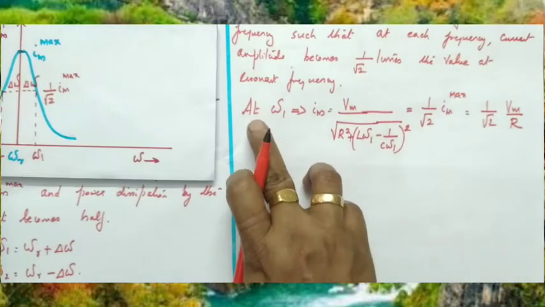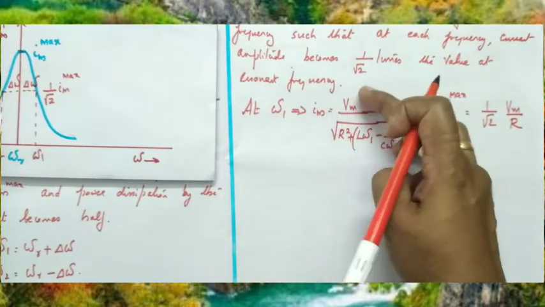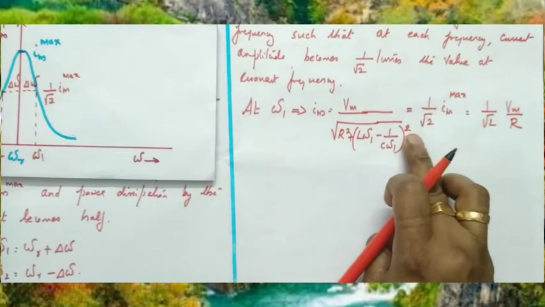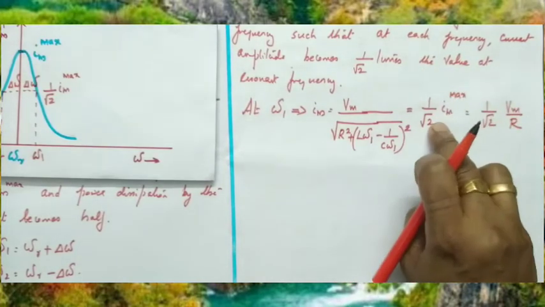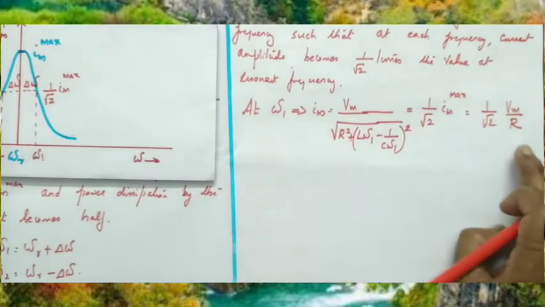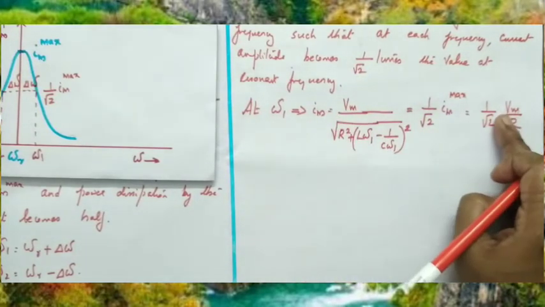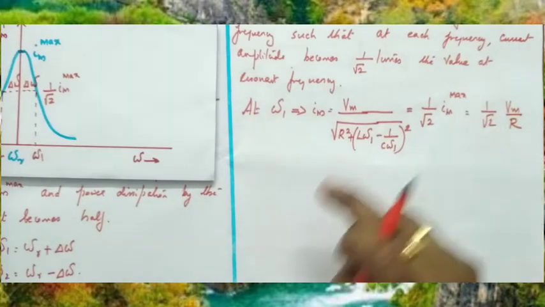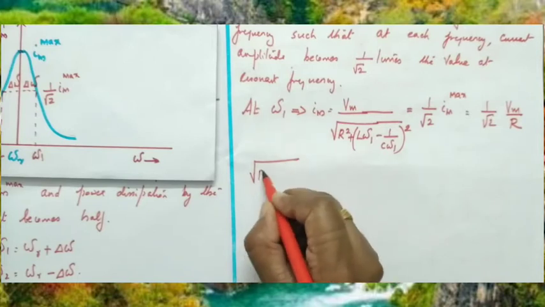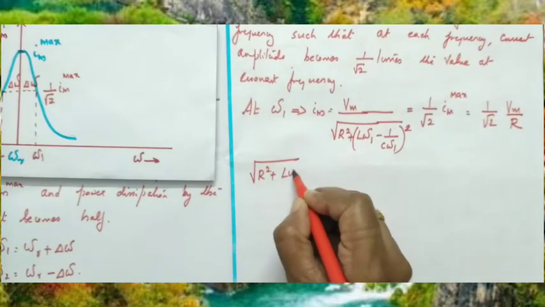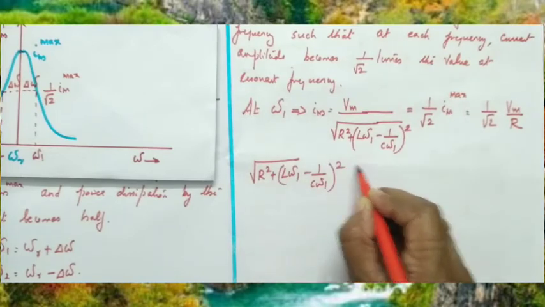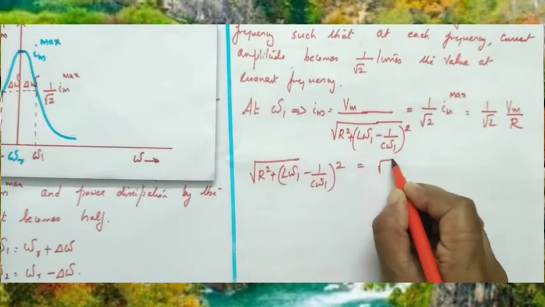So, we can write at omega 1 Im is equal to Vm divided by root of R square plus L omega 1 minus 1 by C omega 1 the whole square, which is equal to 1 by root 2 times Im max, but Im max is equal to Vm by R. Now, we can take these two terms, Vm and Vm can be cancelled, and both are in the denominator. If you take the reciprocal, how will you write? Root of R square plus L omega 1 minus 1 by C omega 1 the whole square is equal to root 2 into R.